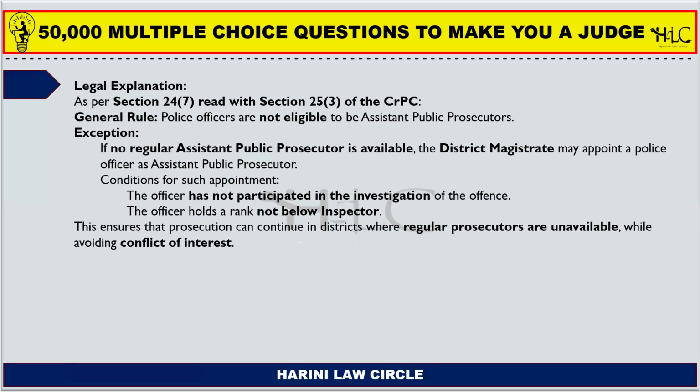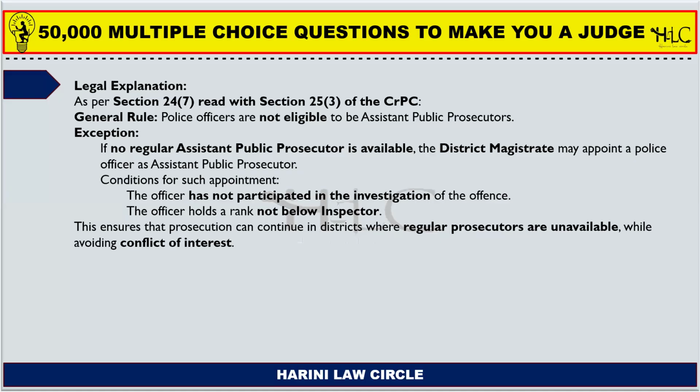So where do we take this legal provision from is section 24, subsection 7 with section 25, subsection 3 of the Criminal Procedure Code. Police officers are not generally eligible to be assistant public prosecutors, but there is an exception by reading these two provisions together, where if no regular assistant public prosecutor is available, the district magistrate may appoint a police officer as assistant public prosecutor. Conditions for such appointment are the officer has not participated in the investigation of the offence, or the officer holds a rank not below that of the inspector.